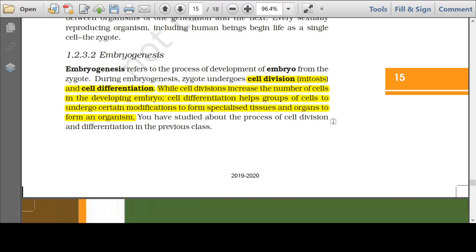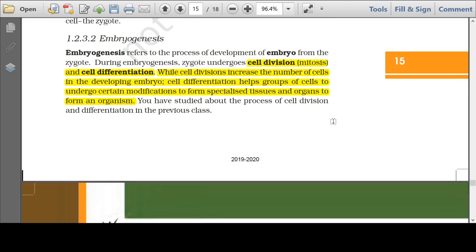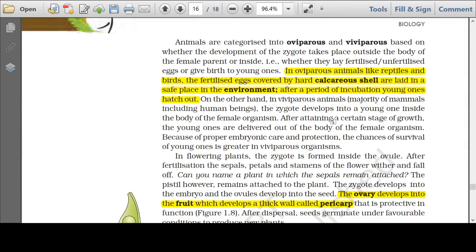In embryogenesis, two things occur. One is cell division and one is cell differentiation. By cell division, the organism grows in size. From a single cell to a multicellular organism, it grows in size by cell division. And by cell differentiation, new tissues, new organs form, the cells become specialized, the tissues become specialized, and they take up different functions. So cell division and cell differentiation lead to the formation of an embryo, and the process is called embryogenesis.